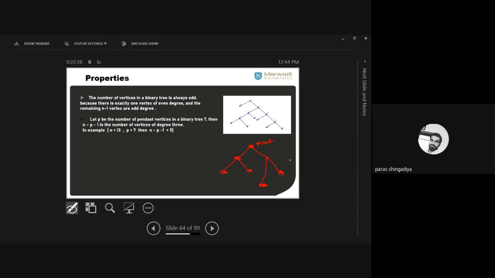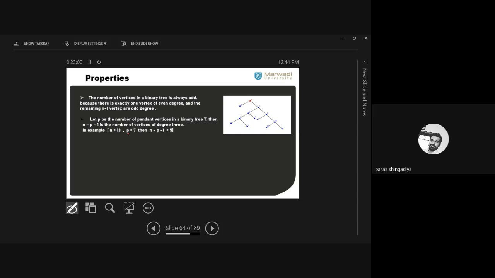Without verifying, without checking, we can find the answer. Here the formula is n minus p minus 1, and we use this result on the graph. In this example, how many vertices are in this binary tree? There are 13 vertices: 1, 3, 6, 9, 11, 12, and 13. Clear? 13 vertices are in this graph.